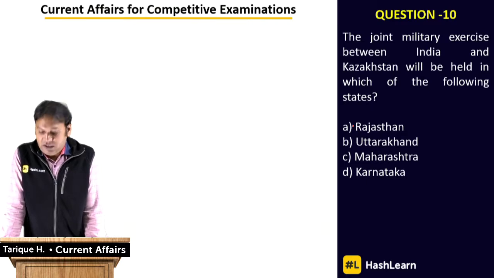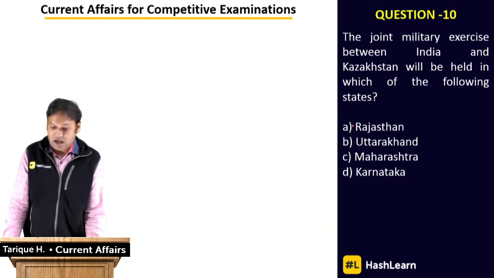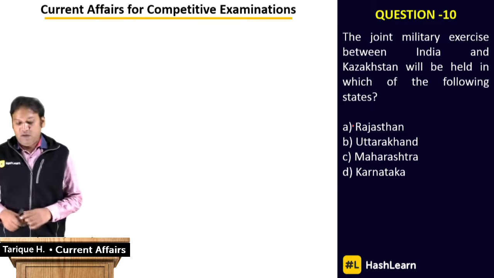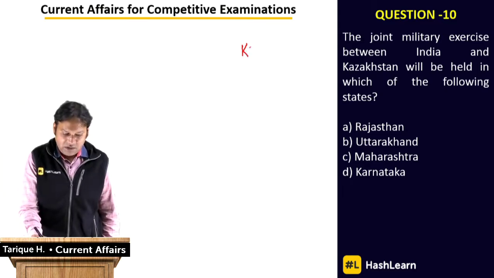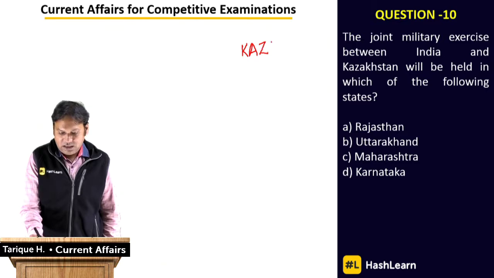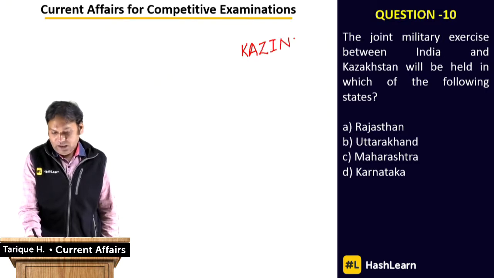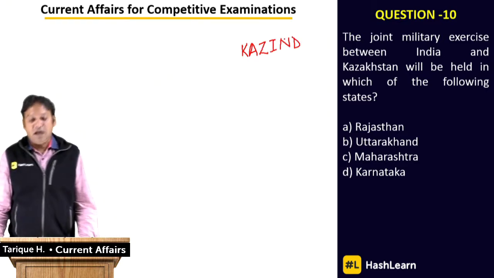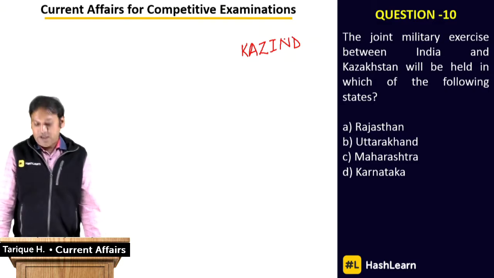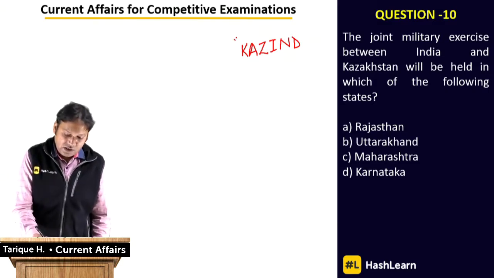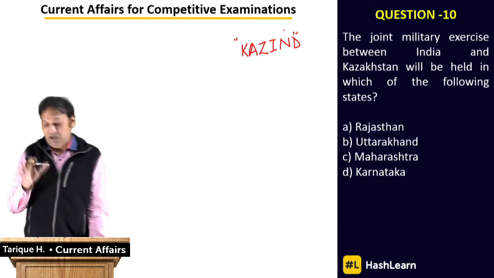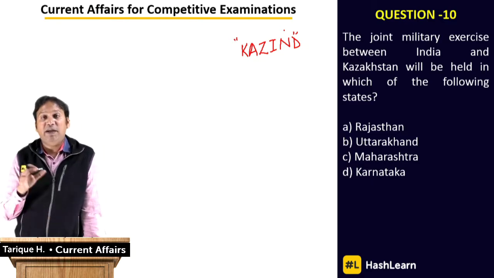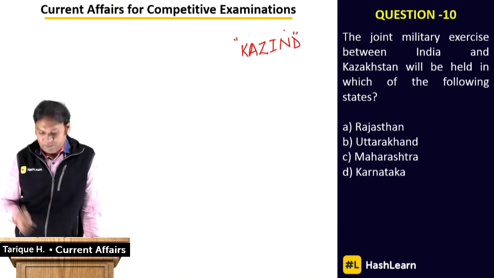The joint military exercise between India and Kazakhstan will be held in which of the following states? This joint military exercise is named Kazind. KAZ for Kazakhstan and IND for India. So this is the name of this joint military exercise, and where will it take place? That's the question here. In which of the following states?